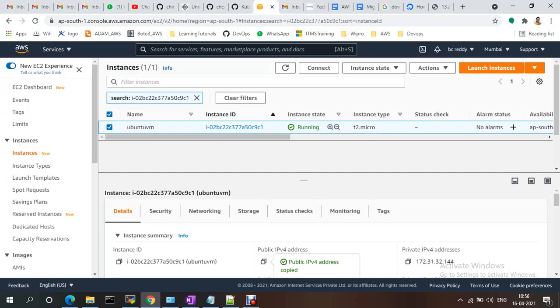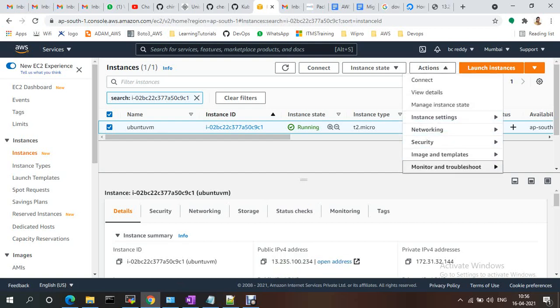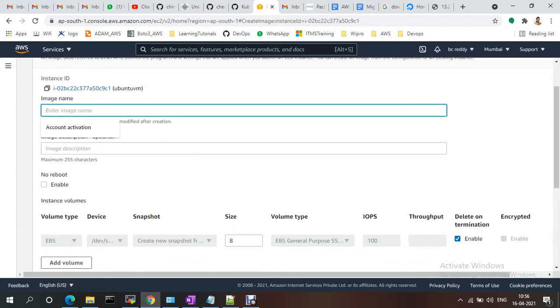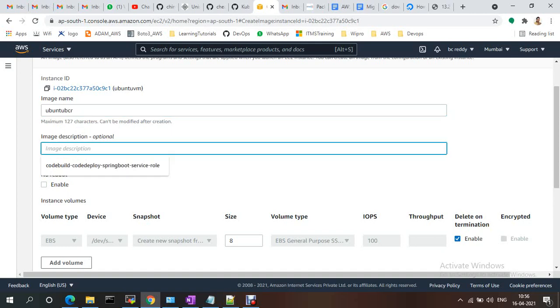Now I wanted to take a backup of this one, like I need to create an AMI on this one. So you just need to select this one, go to Actions, and under Actions, Image and templates, create image. It will ask for the image name. You can give anything, Ubuntu BCR something. Same with the description, if you want you can give one: Ubuntu BCR image.